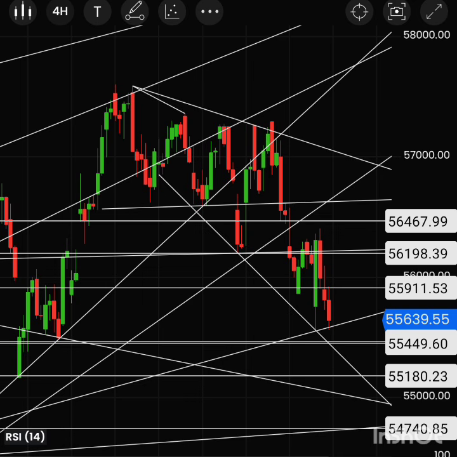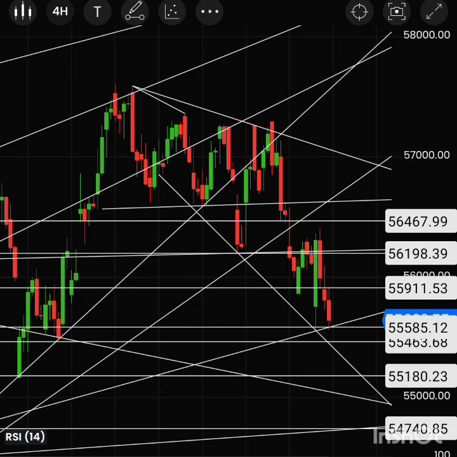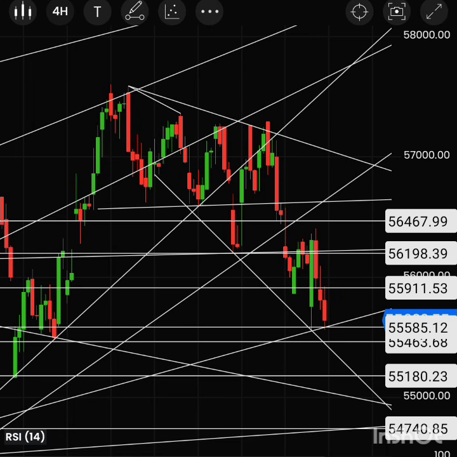So if we break this 55,560 range, mostly we will have a downside towards this way. It might be a little up and down and slightly zigzag and come down to the 54,740 range, 740 to 750 range. So that's it from my side for Bank Nifty.